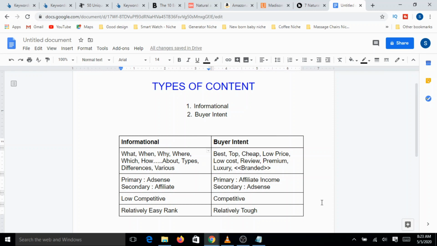In the next video we will pick one informational keyword and form the content structure for that particular topic. In a video after that we'll do the same for buyer intent and formulate the structure for that keyword as well. We'll go with an example and prepare the complete content structure, which will make things very clear, and you will be able to create your own article structures as well.